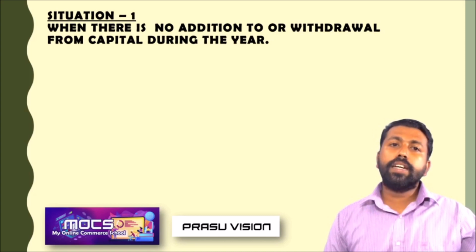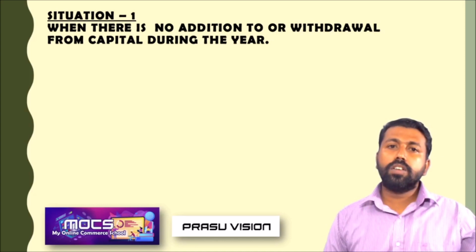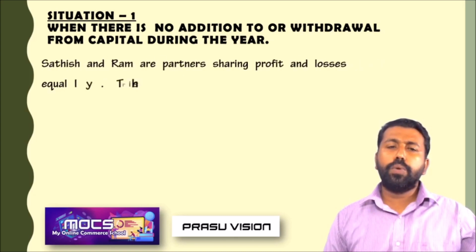Sometimes they will bring additional capital. Sometimes they withdraw capital permanently. So in this situation, when partners are not bringing any additional capital or withdrawing any amount of capital, what do we have to do?